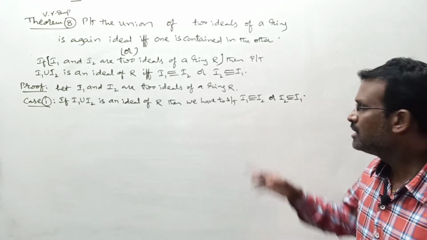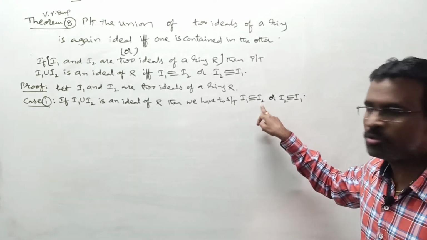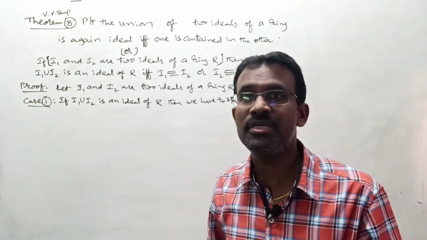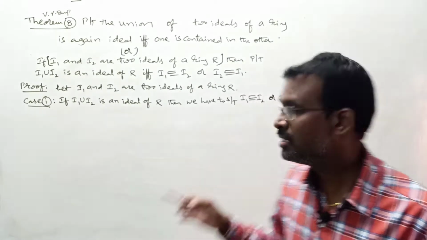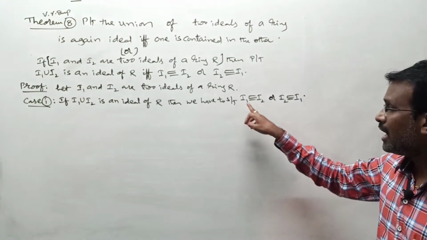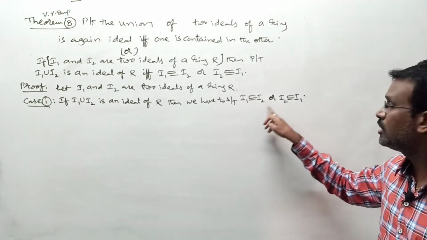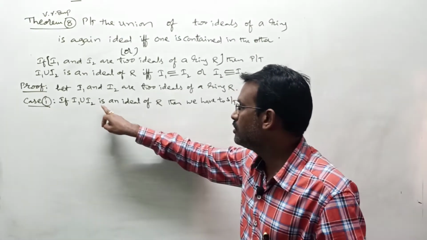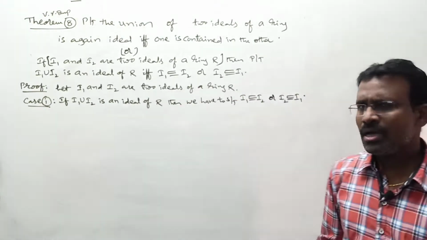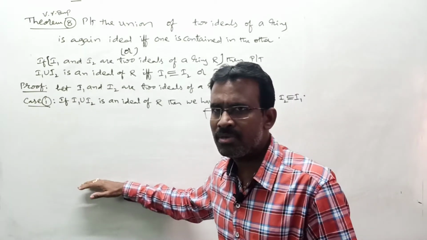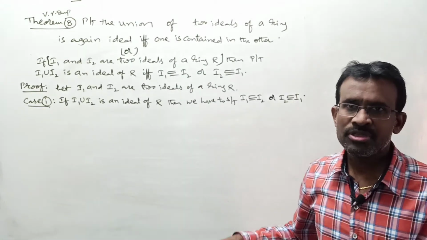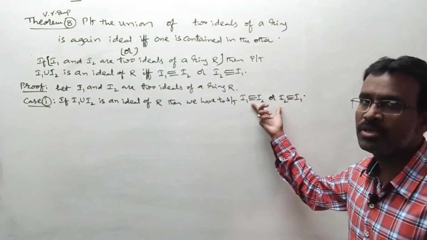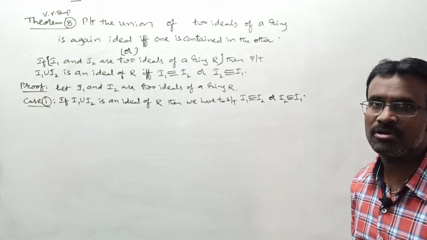According to our assumption we do the work, and somewhere we get a contradiction. With that contradiction we say our assumption is wrong, so the statement is absolutely true. That is the total procedure here for case 1.